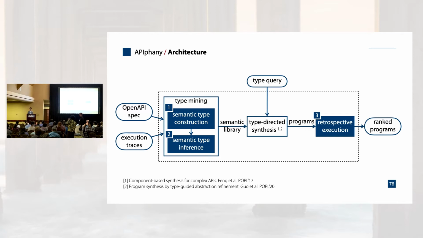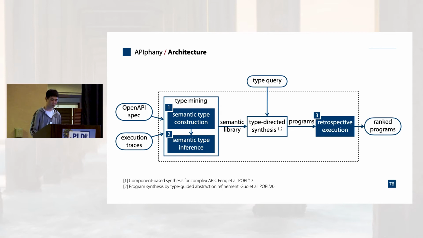And what order of magnitude of traces do you need? For us, we get thousands of traces, but we do need enough coverage of the methods so that we can infer the semantic type for all the methods. If the traces do not cover some method, then we cannot infer the semantic type for it.